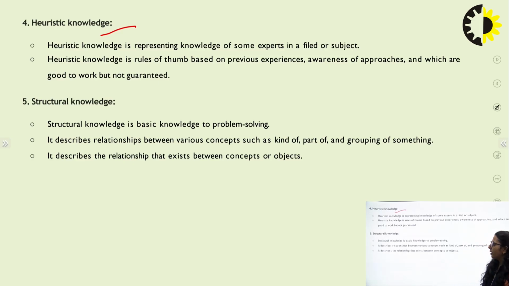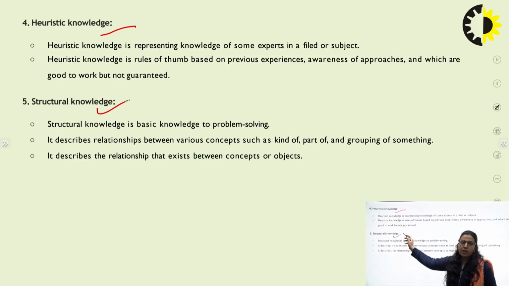Now the last type is structural knowledge. Structural knowledge is the basic knowledge of all the knowledges. Whatever knowledge we are using to represent knowledge can be represented using structural knowledge. It is the base of solving any kind of problem, whether simple or complex. We can represent that problem using structural knowledge.